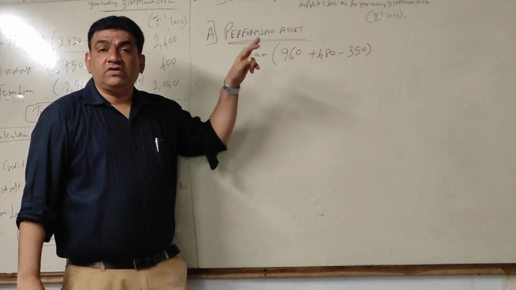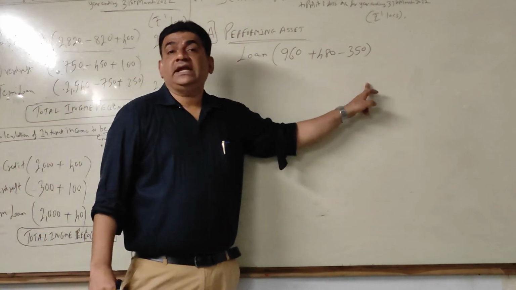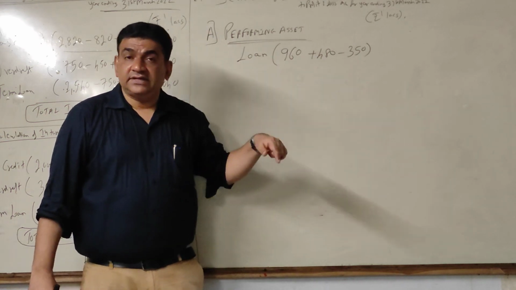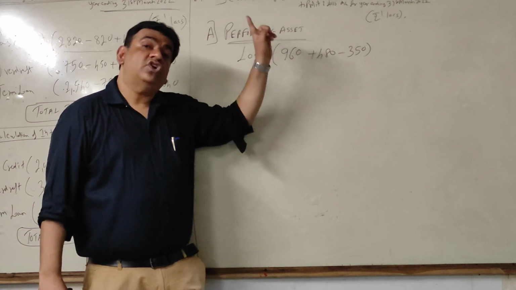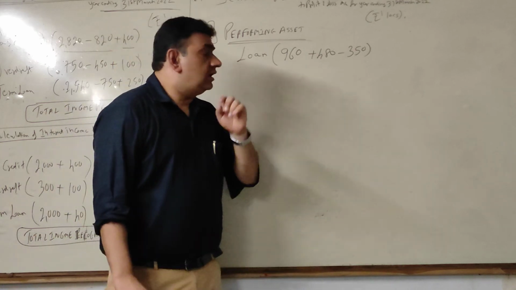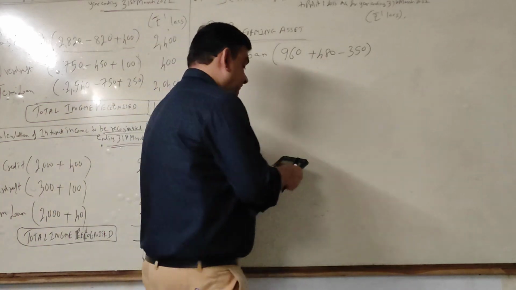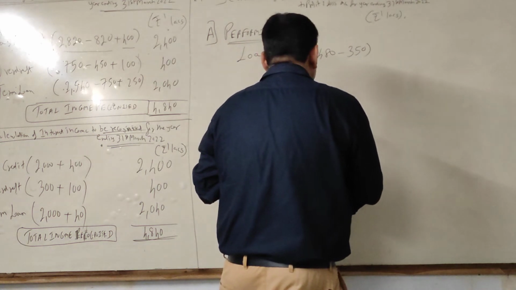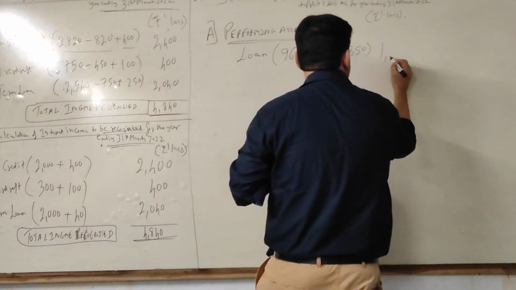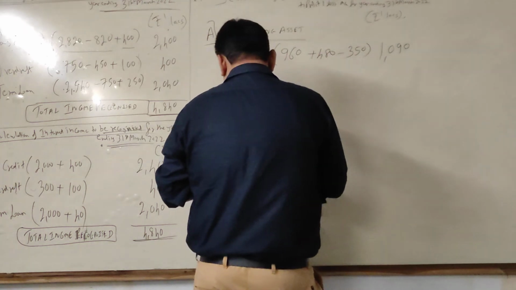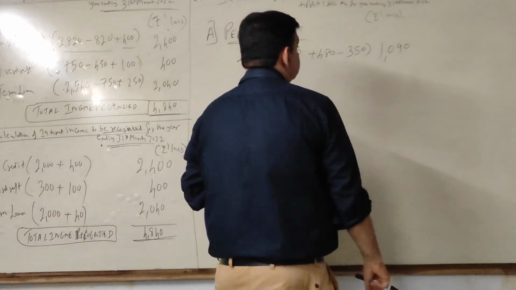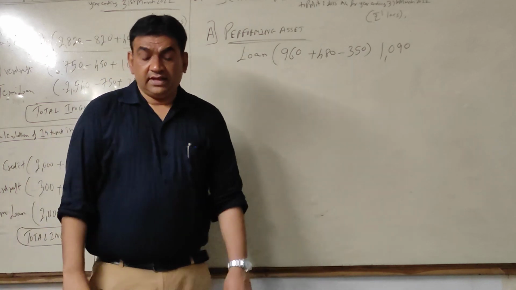Add outstanding of current year less outstanding of last year. Why we have added current year? Because it is income of the current year. Why we have deducted last year? Because it is already included in the last year's income, so you cannot include it again. Okay guys? So 960 plus 480 minus 350. Okay? Next.